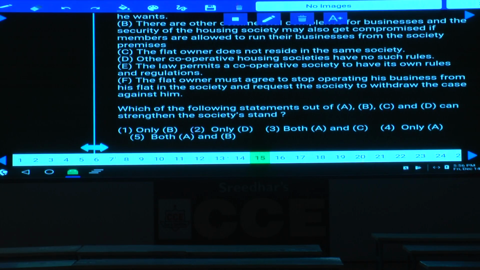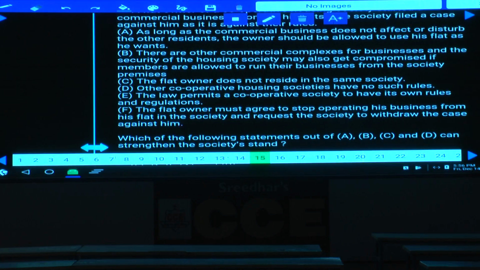Now, these are the 6 conditions given. The question asks only among A, B, C, and D, not among all the 6: which can strengthen the society's stand? Can strengthen the society's stand means, if this person is running a commercial business that will affect the society, that's what they have to prove. Among A, B, C, and D, tell me which will prove that? The second one.